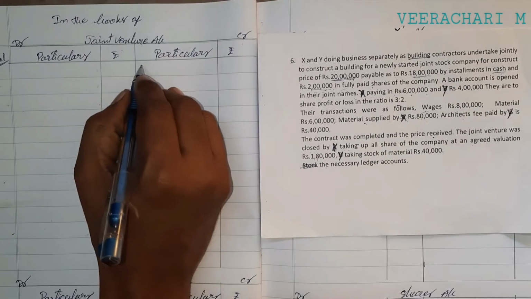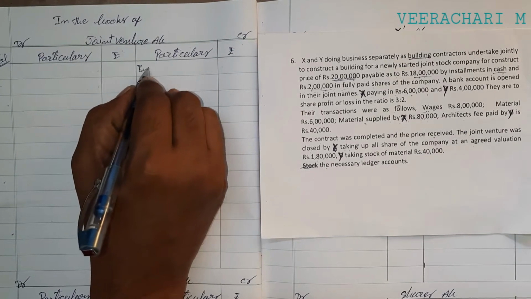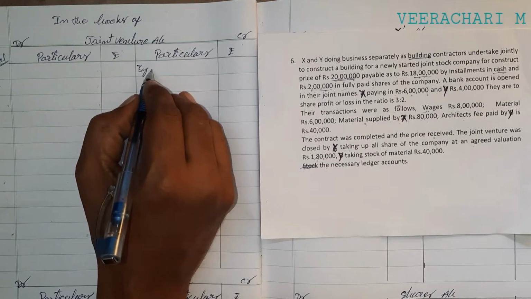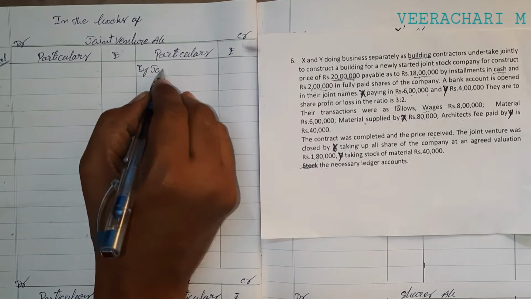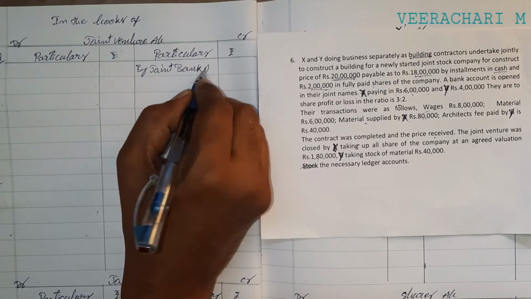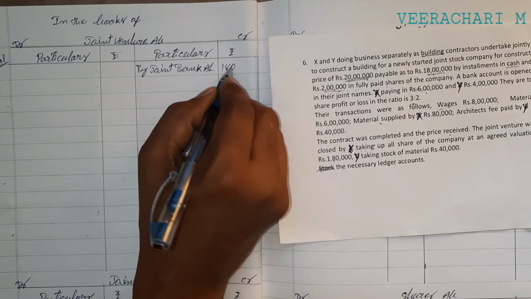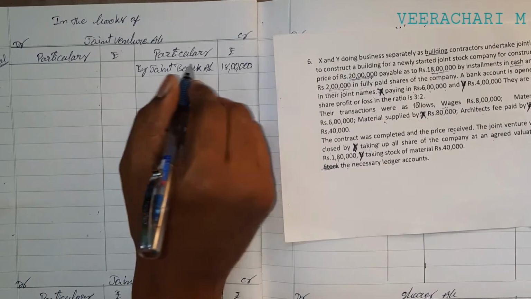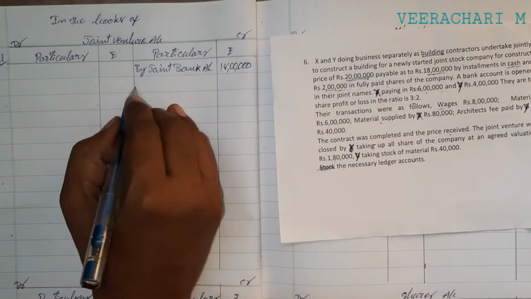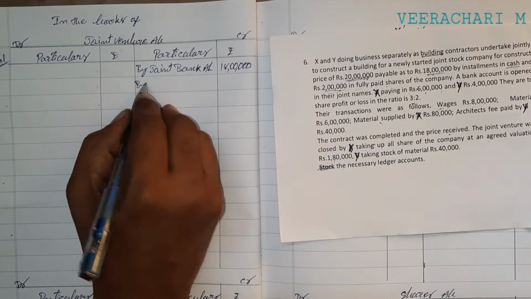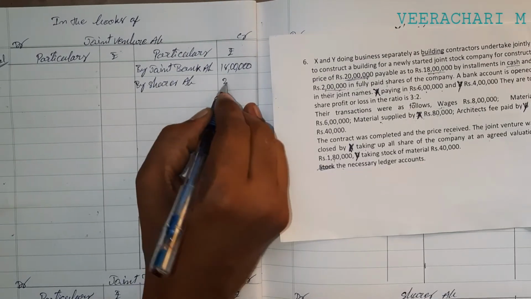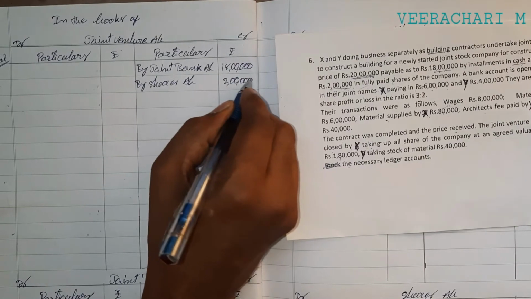Then you can write: by joint bank account, the amount received up to 18 lakhs rupees, and also by shares account, received shares, that is 2 lakhs. That is the income to the joint venture.